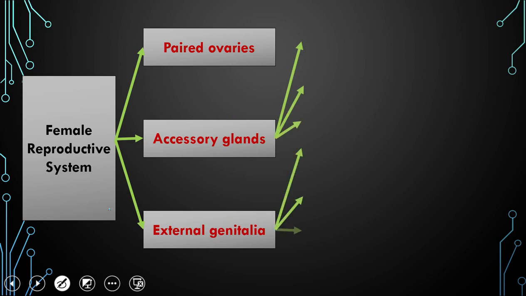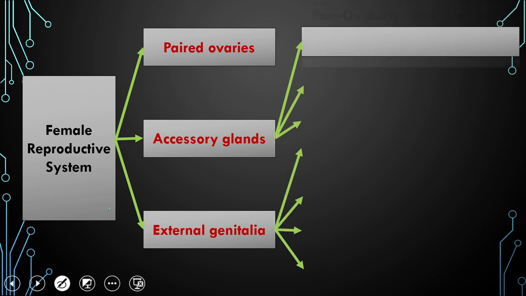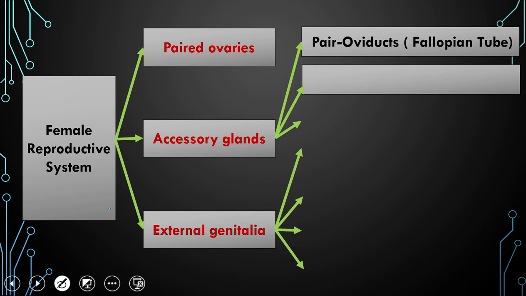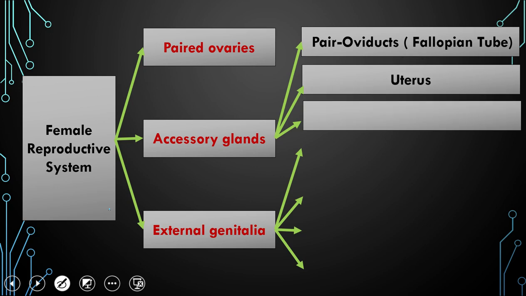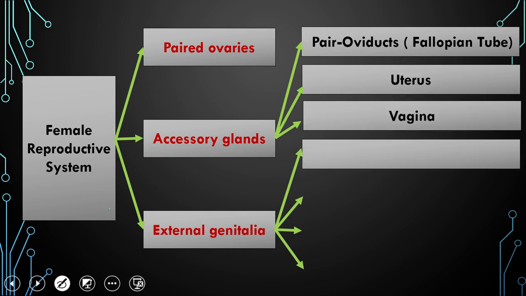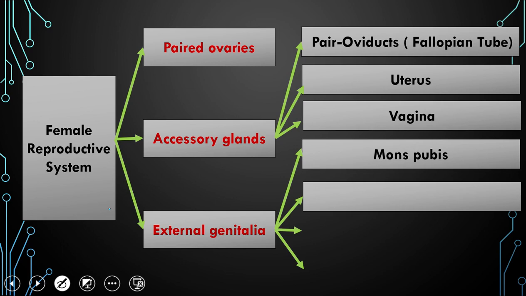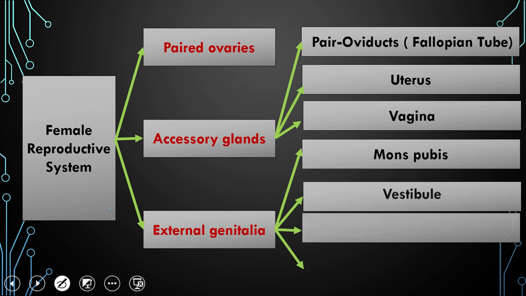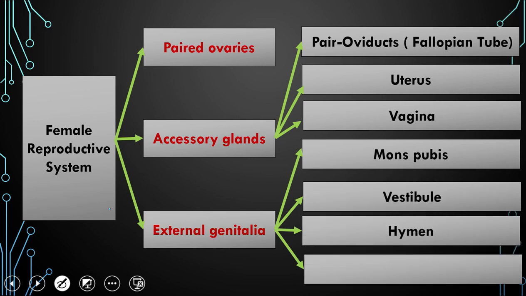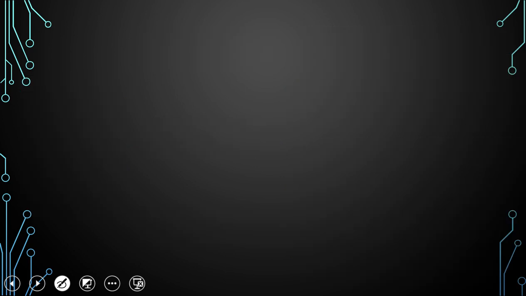So let us move to the secondary sex organs, accessory glands and external genitalia. The accessory parts consist of a pair of fallopian tubes or oviducts, also called uterine tubes, the uterus or womb, and the vagina. These are the three parts considered accessory parts. Moving to the external genitalia: mons pubis, vestibule, hymen and clitoris. Let us discuss one by one.